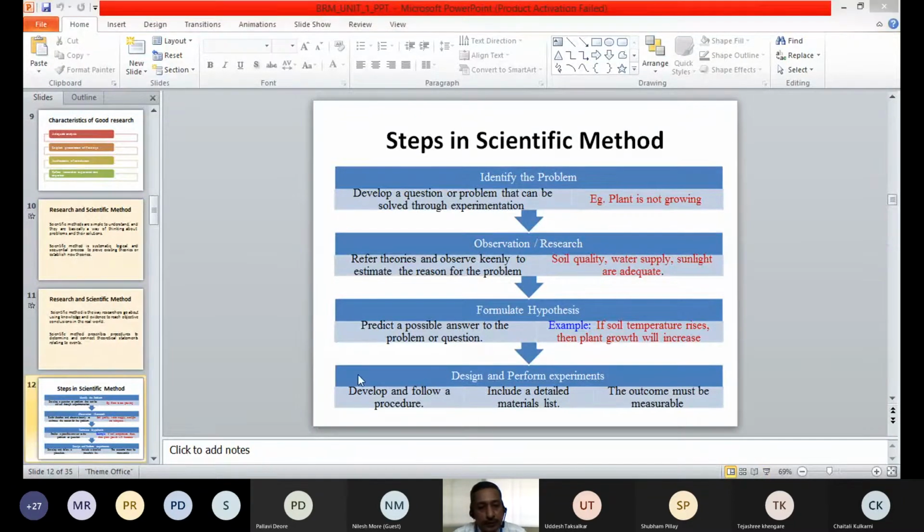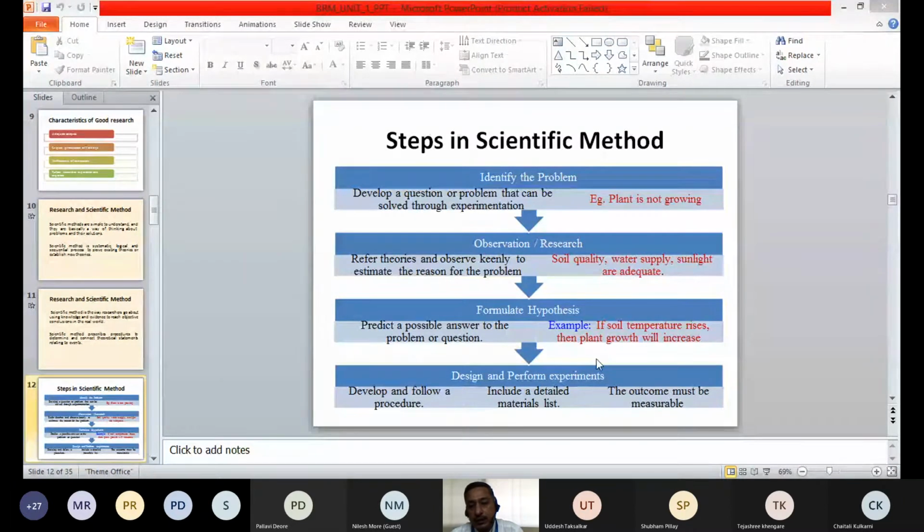Hypothesis: here we predict a possible answer for the problem or question, whatever research question we have developed. We have formulated the research problem. So for that, we will have to predict or guess a particular answer for that particular problem. So in this example, we may have different hypotheses.